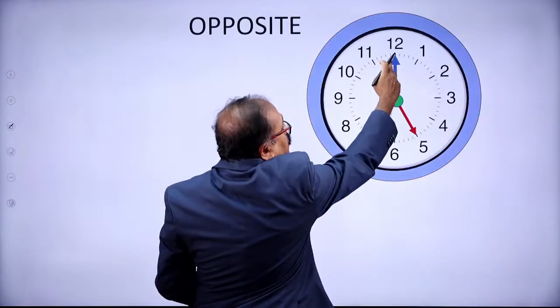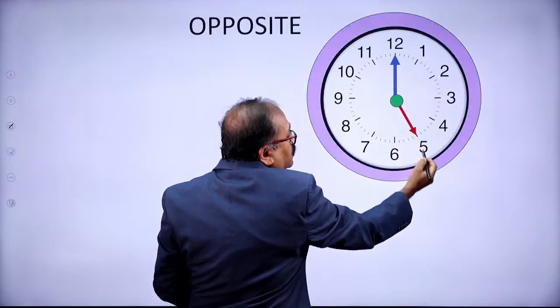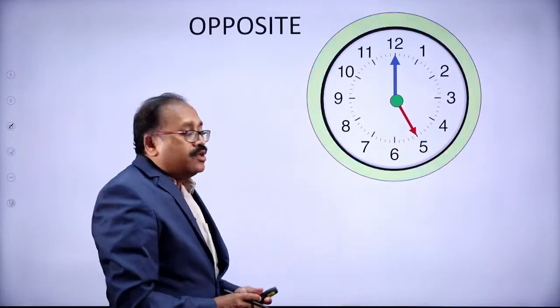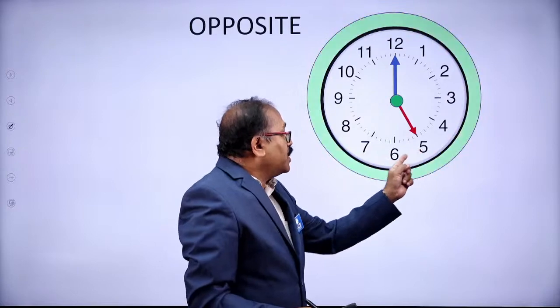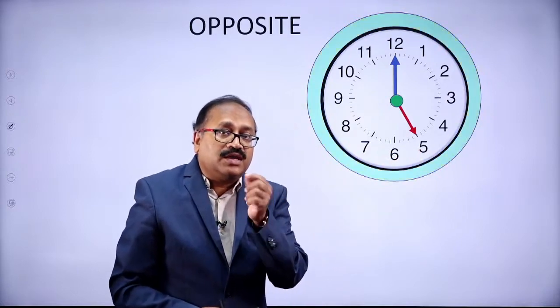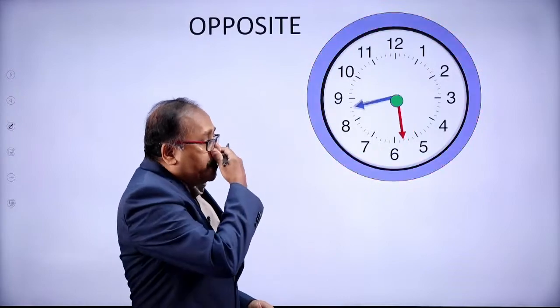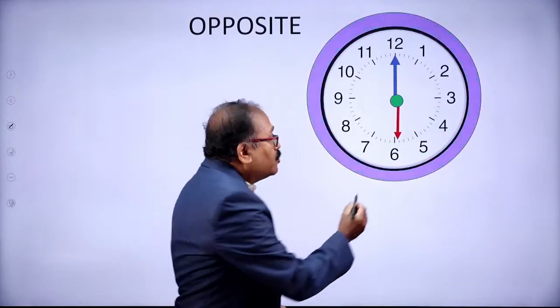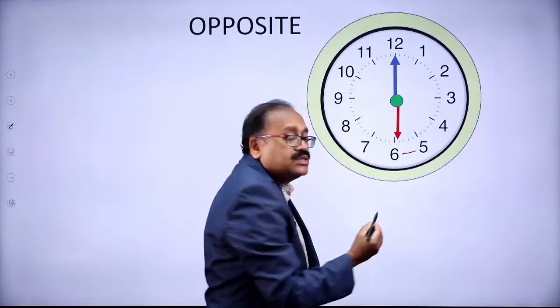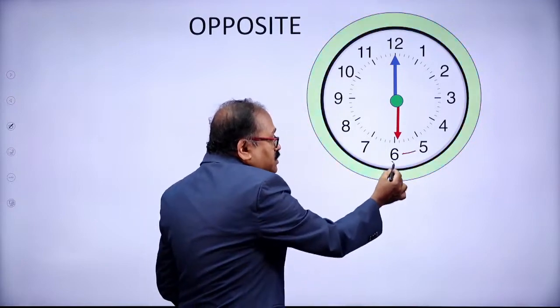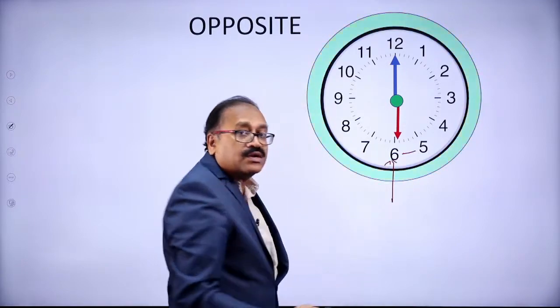Now from 12, this is 5 o'clock. The present time is 5 o'clock. Will there be any opposite from 5 o'clock to 6 o'clock? Look at the hand movement. They are not opposite in between 5 and 6. They are opposite exactly at 6 o'clock.